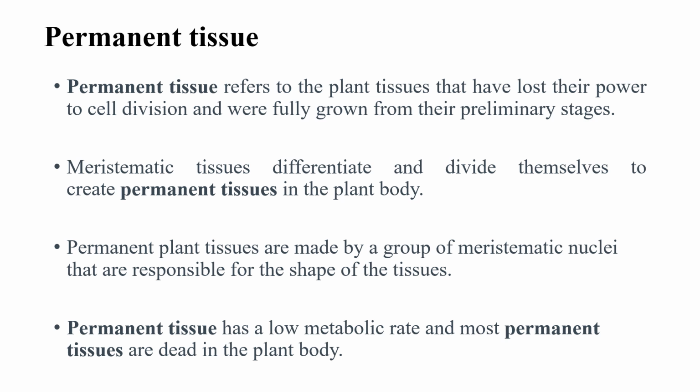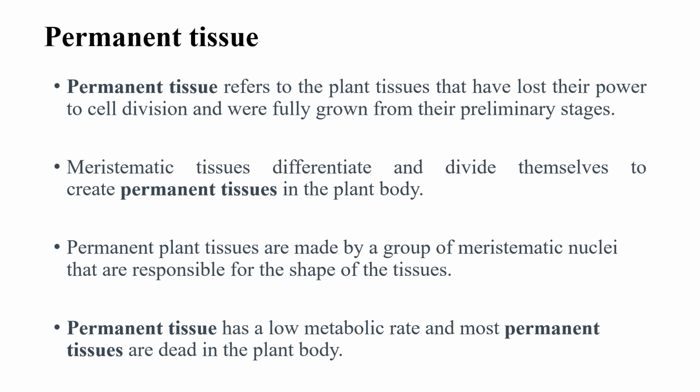Next, what is permanent tissue? So it is all about meristematic tissue. Now we will discuss the permanent tissue. Permanent tissue refers to the plant tissue that has lost its power of cell division. That means they are fully grown. Meristematic tissue differentiates again and again.